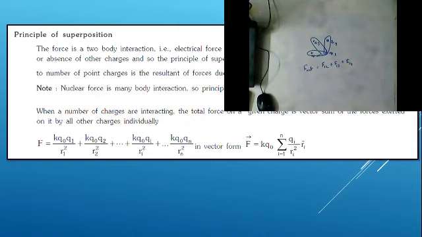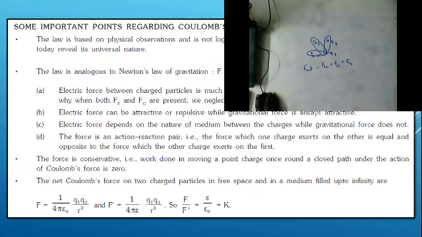The total force present on a body is nothing but the sum of individual forces present on the body. This is the principle of superposition. Hope you understood. Okay, now we will move on to the next topic.